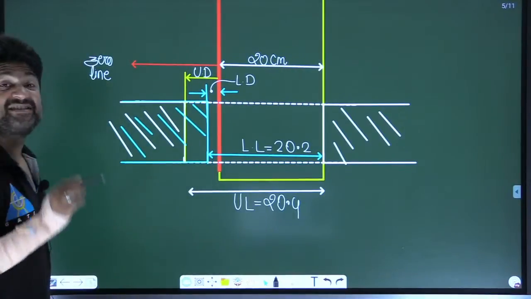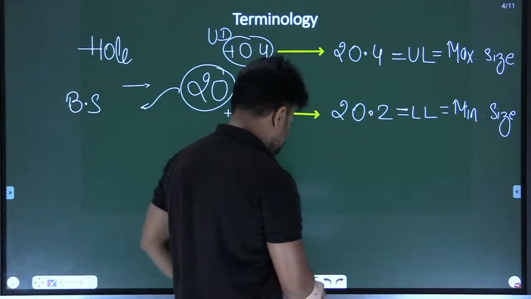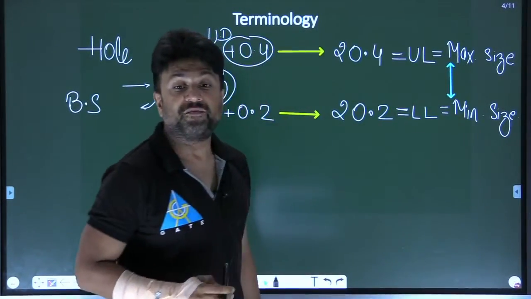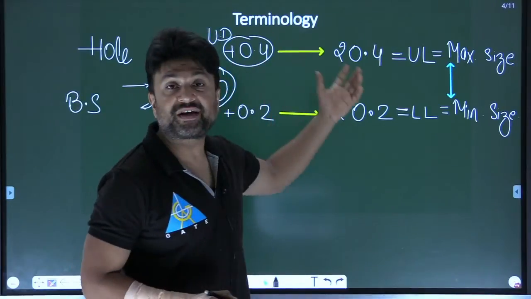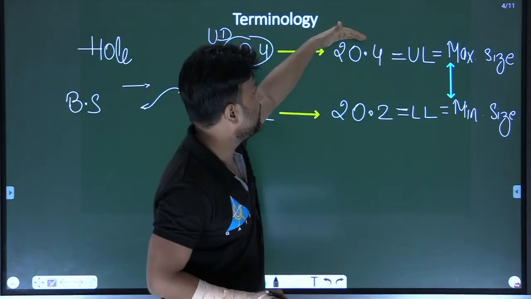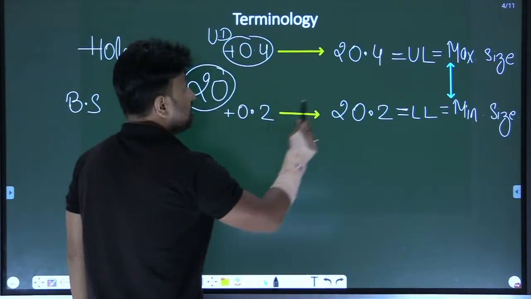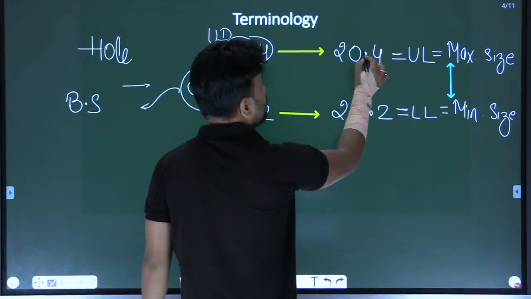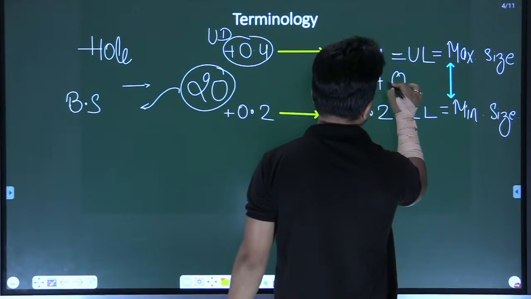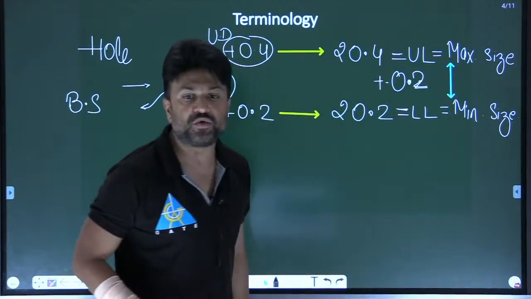Now the acceptable zone, my dear. This is the acceptable zone, where the product is going to be accepted, between 20.4 and 20.2. So the zone is 20.4 minus 20.2, which is 0.2.